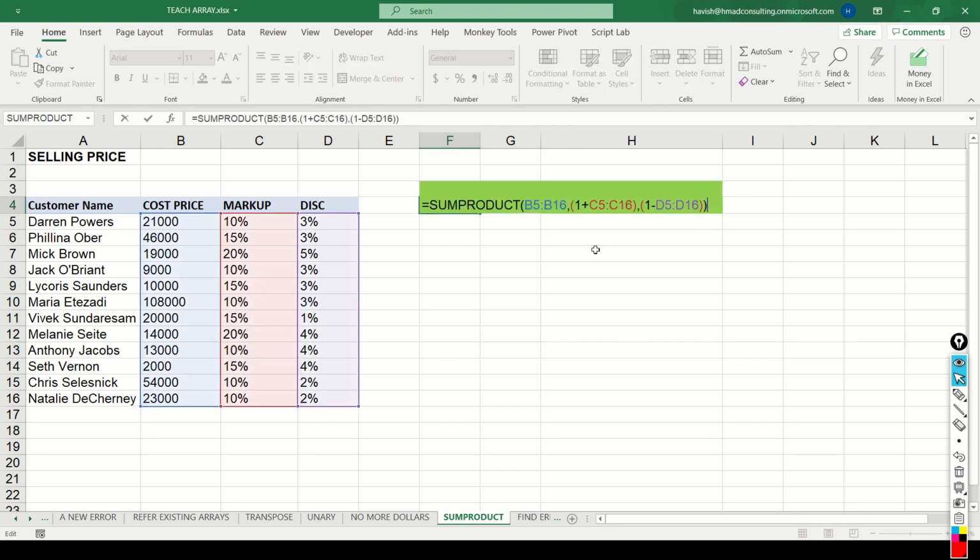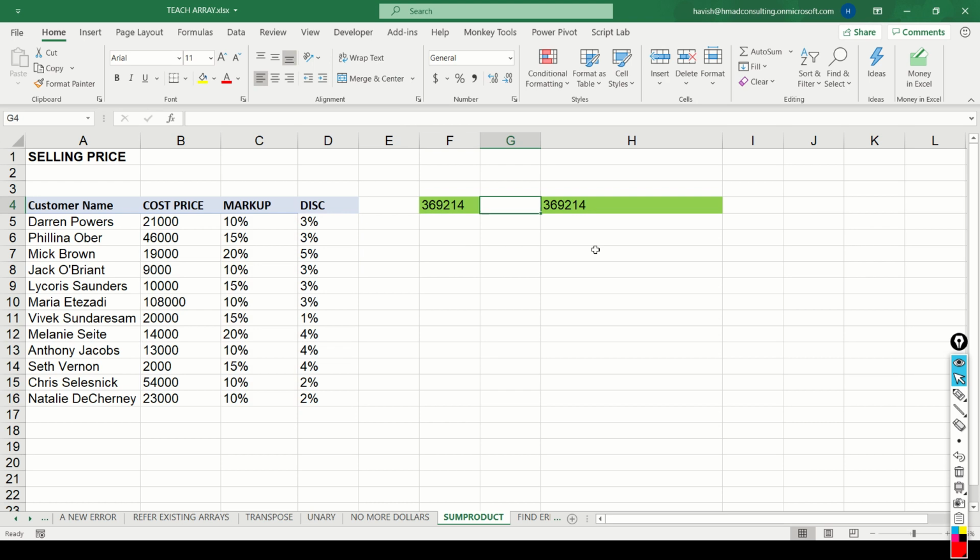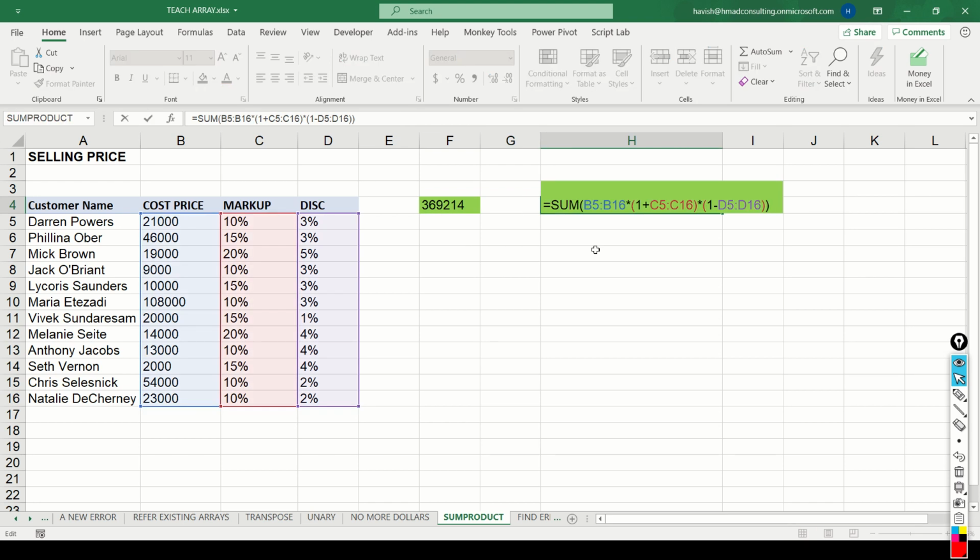So this is the old way of doing this, which is SUMPRODUCT. And now you can replace that by a dynamic array formula. Now you might wonder that if SUMPRODUCT is already there, then why do we need the dynamic array? For one, SUMPRODUCT is very, very limited in scope. For example, SUMPRODUCT can only take multiple arguments that it is multiplying. For example, I cannot select one array that I want to divide by another array.